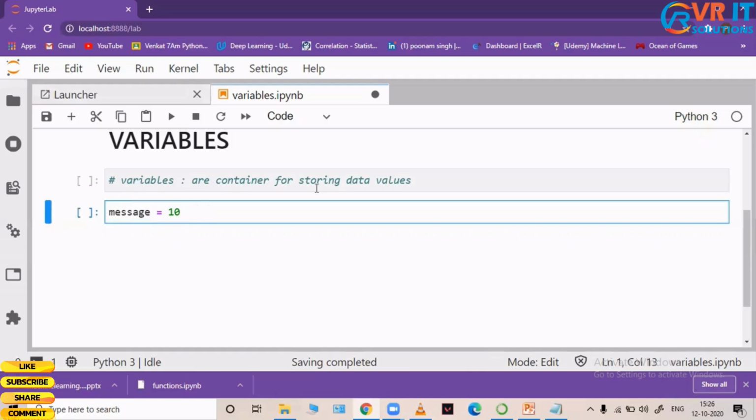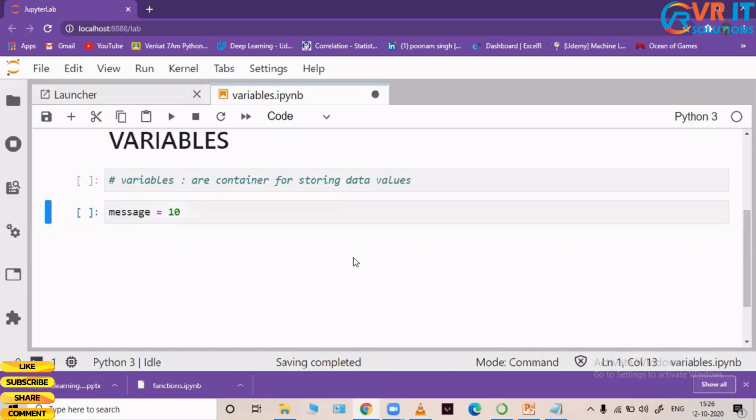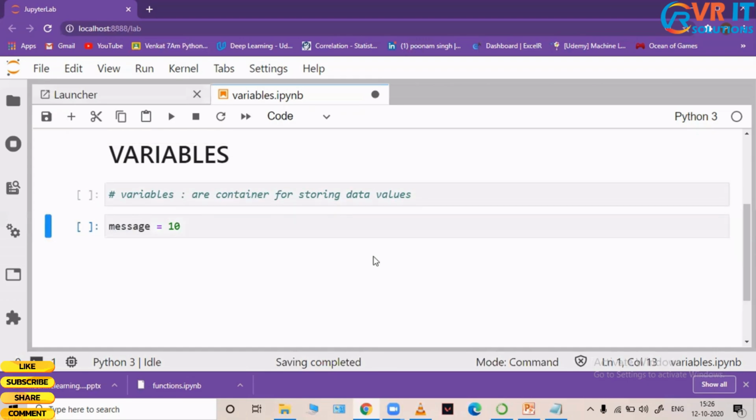Let me show you internally how this works. Whenever I create a variable, there's always space allocated in a memory location. Let's imagine this is the memory of my computer.